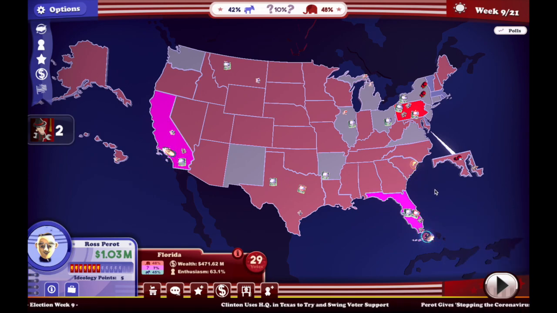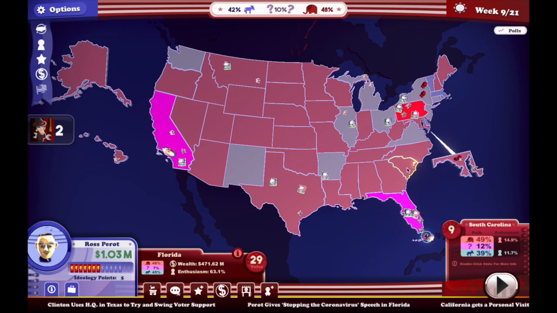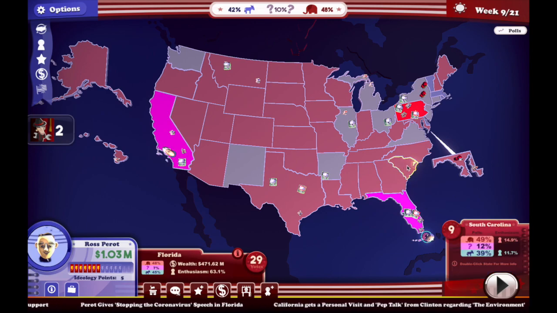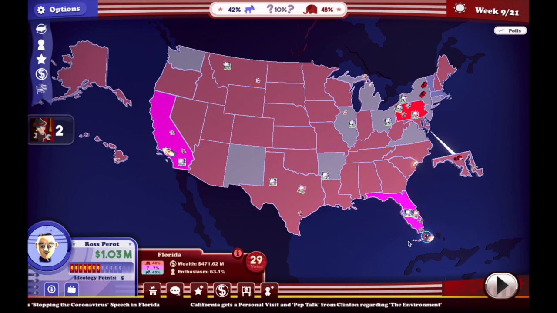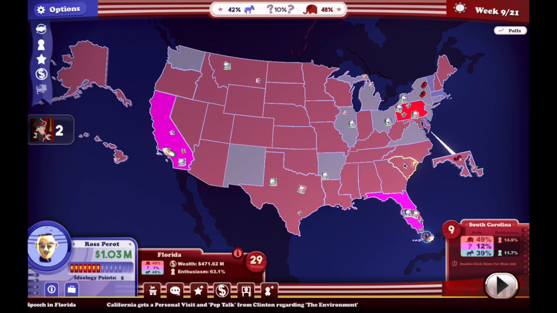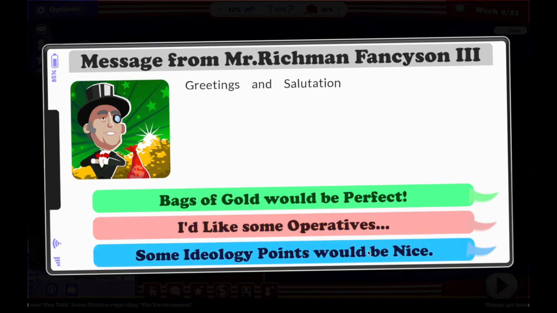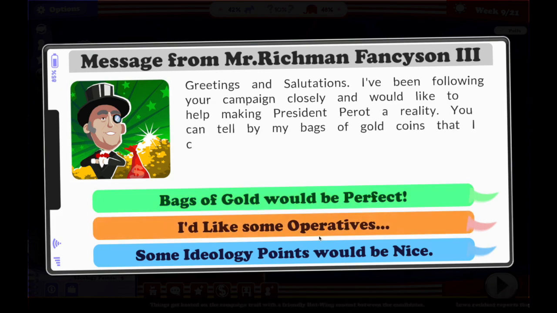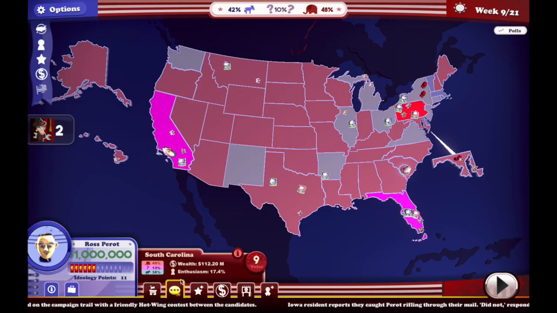You see, I feel like maybe today, I don't know, would Perot be slightly more Democrat than Republican? Maybe Republican was the wrong choice, even though it looked like in recent history he was endorsing Republican candidates at the presidential level, from what I've seen. But he did have that mismatch, mix and match kind of more left and right. He didn't really fit within the two parties, but let's say some ideology points would be nice, I guess.